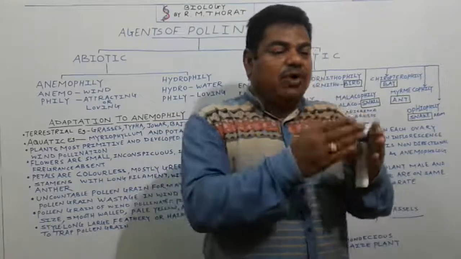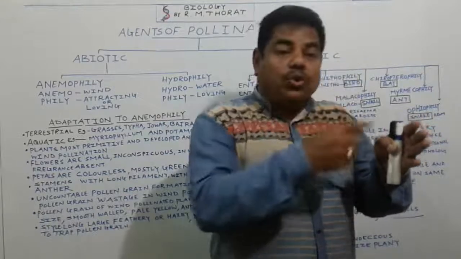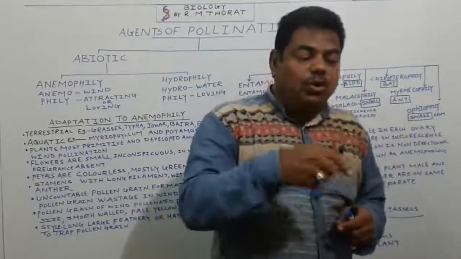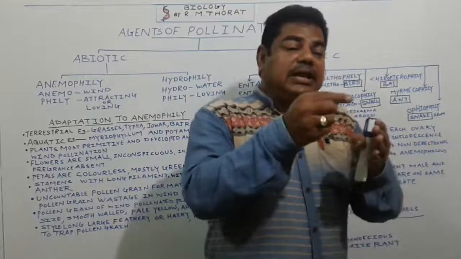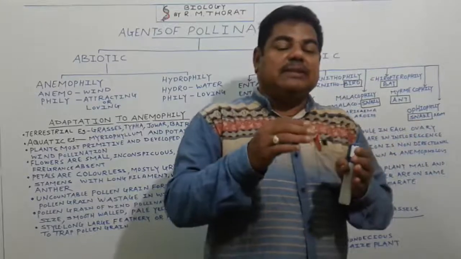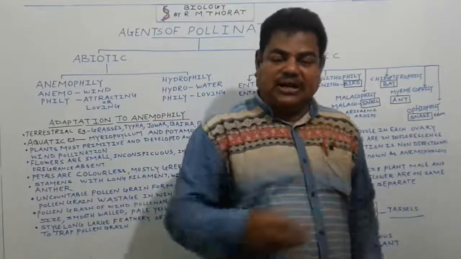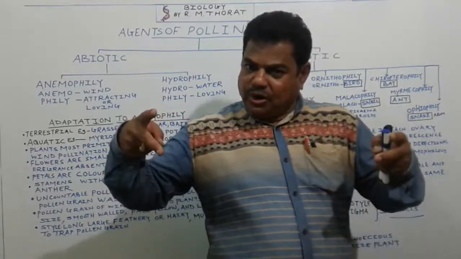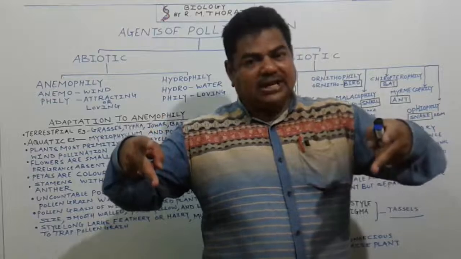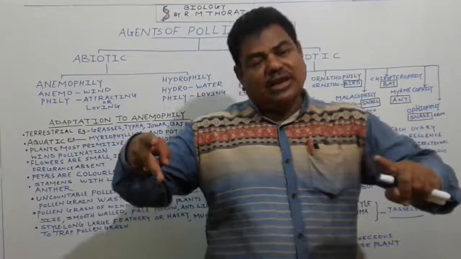And inside the ovule, in the embryo sac, by the process of meiosis cell division, an egg is formed. So in the pollen tube there are two male gametes, and inside the ovule, in the embryo sac, there is one egg.